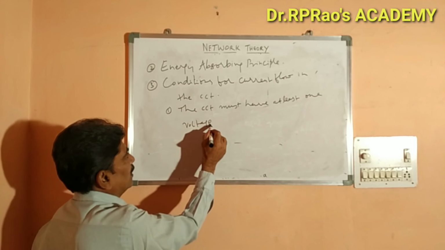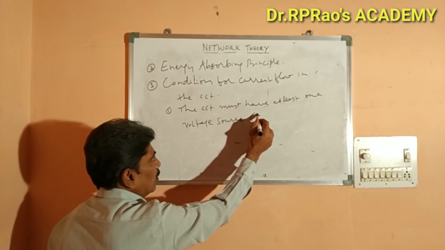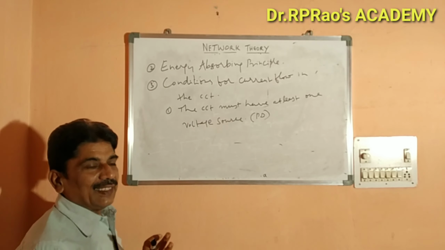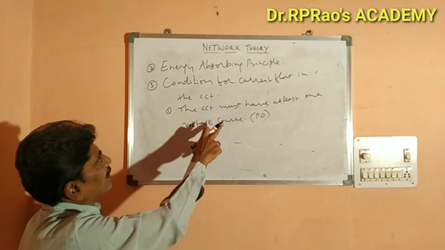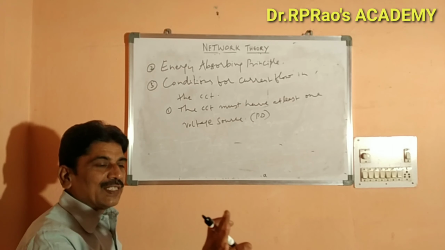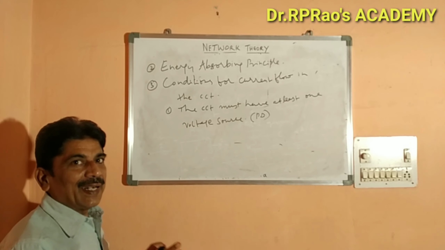That means there should be a potential difference in the circuit. If there is no potential difference, the current will not flow. A force is required to move the current, and that force we get from the battery.